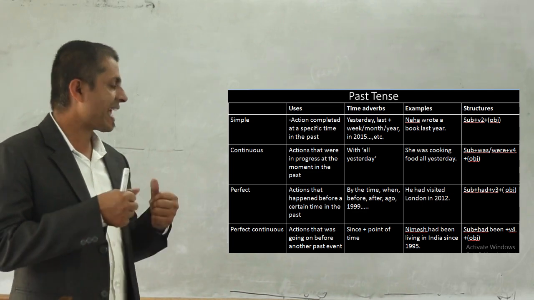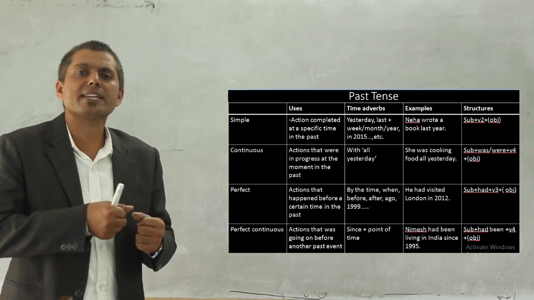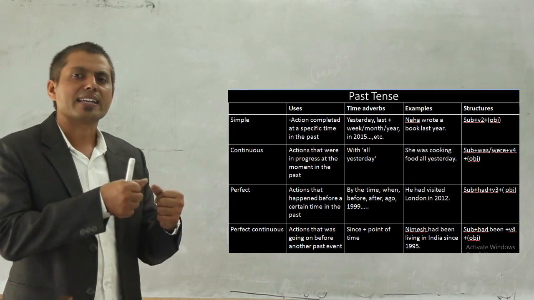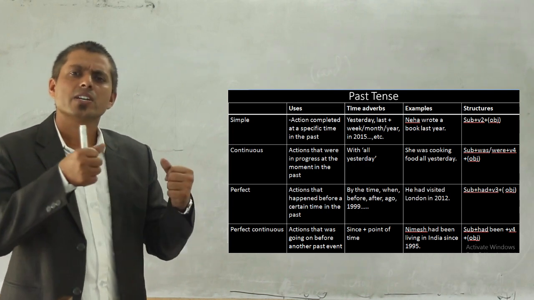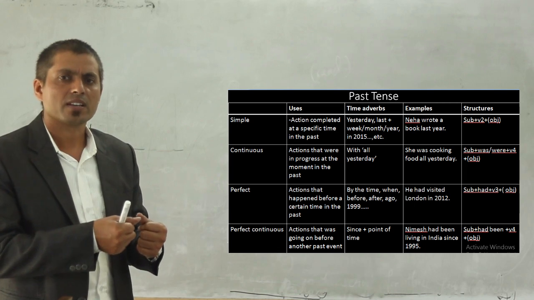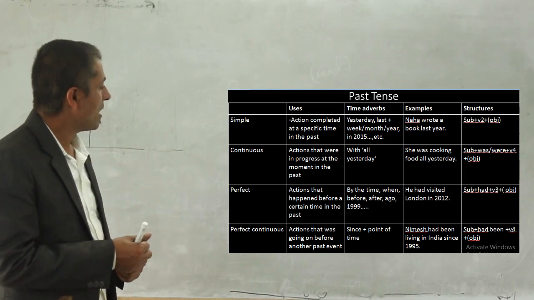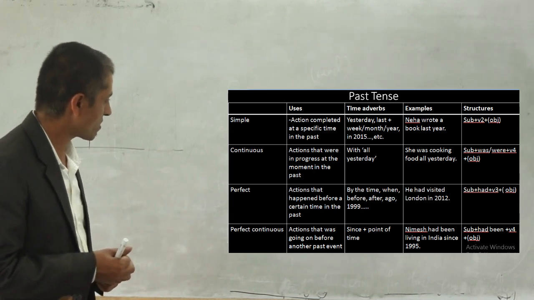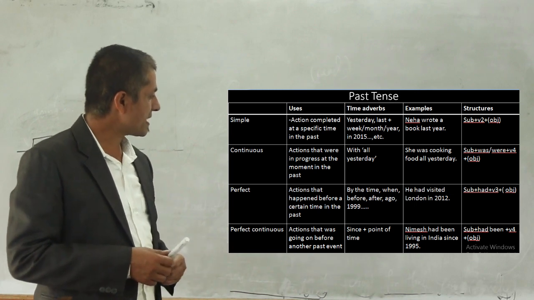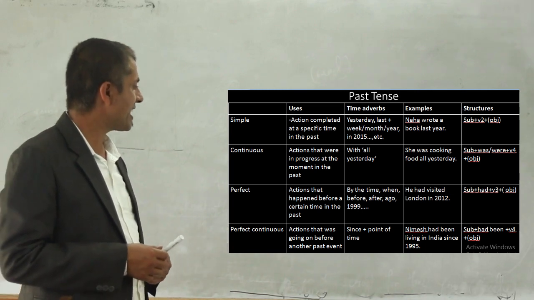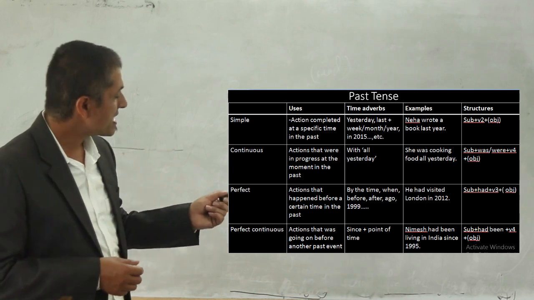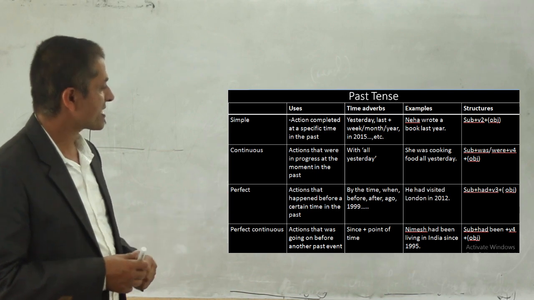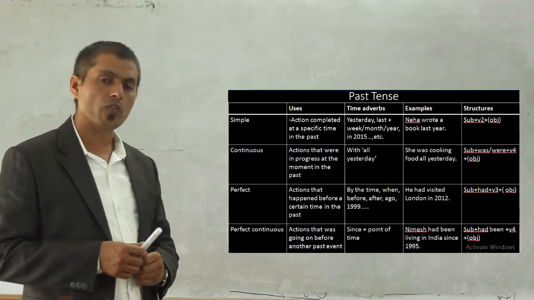Okay, for example, I had been studying in this school since 2015, etc. Or I had been studying in this school for 5 years, right? In this school. Now, example sentence: Nimesh had been living in India since 1995. There's given what? Since plus point of time given. Okay, then you can see the structure: subject plus had been plus verb form plus object.